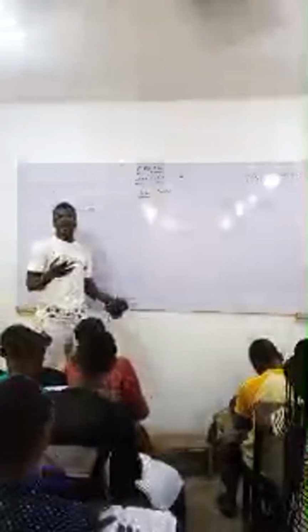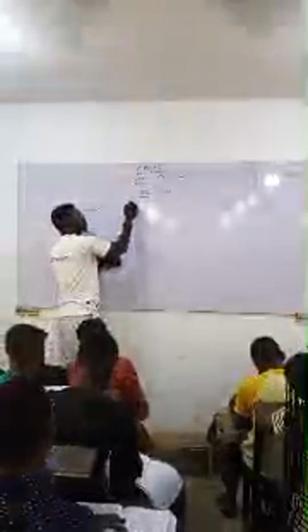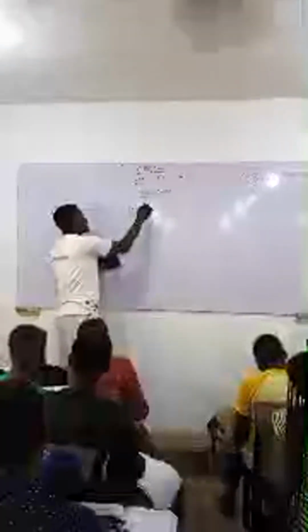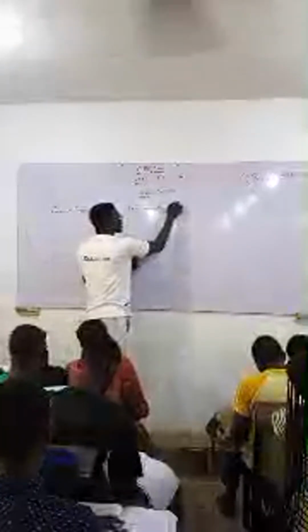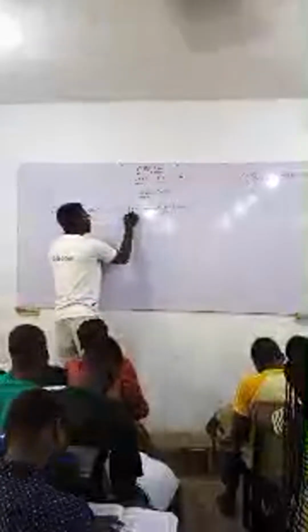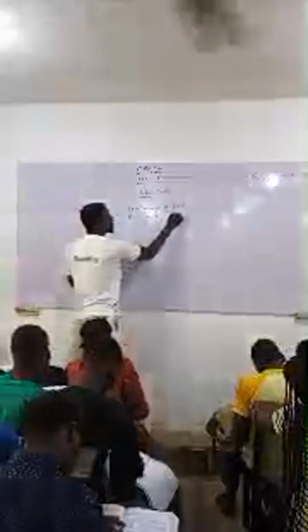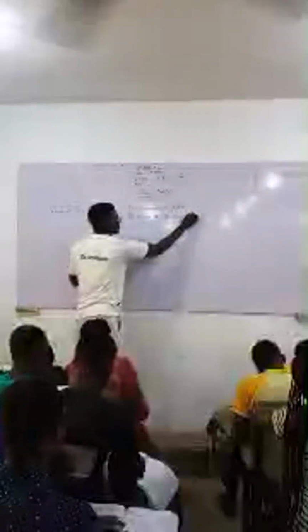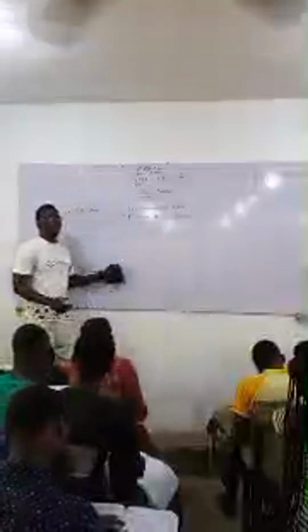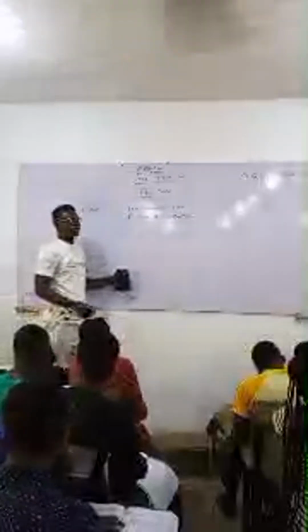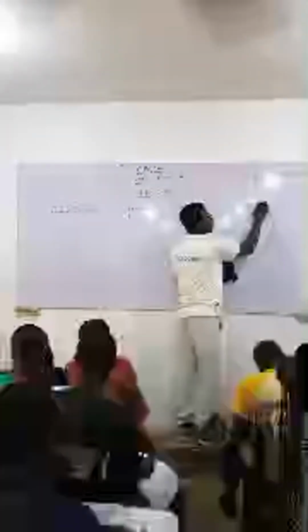So what did Ernest Rutherford do? He bombarded a gold foil. That's his experiment. He bombarded a gold foil with alpha particles, and he was able to discover a positively charged core.